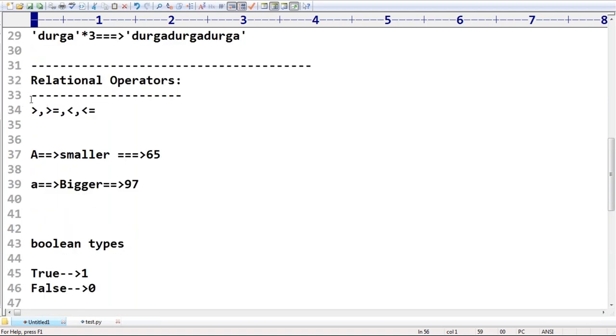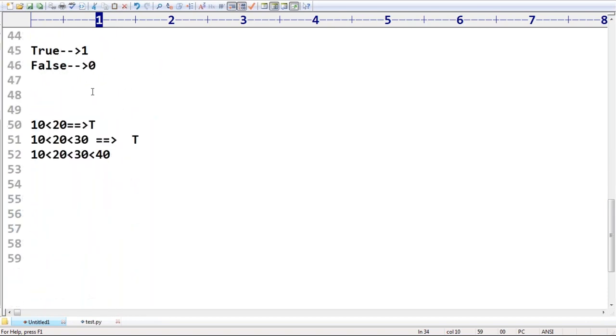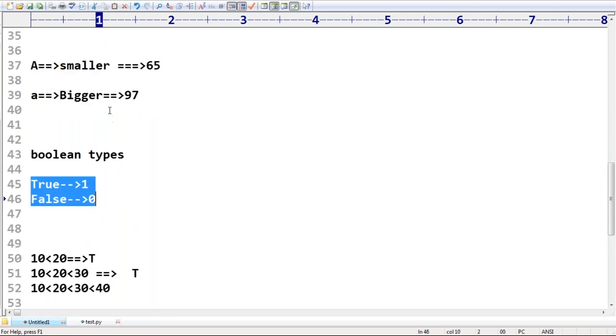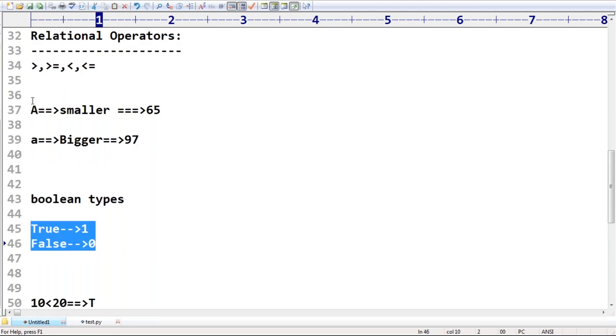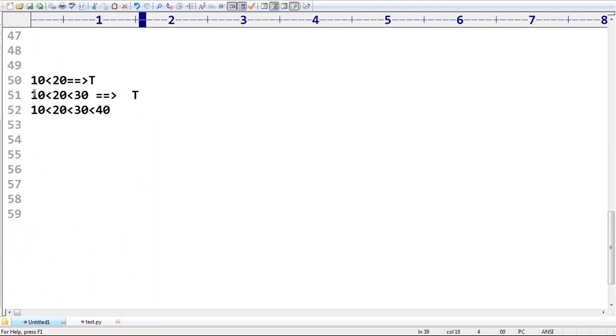These operators are called relational operators. We can apply them for numbers, for string type, and for Boolean type, no problem at all. If we apply them for Boolean type, true is considered 1 and false is considered 0. For string type, comparison happens based on alphabetical order, based on Unicode values. Chaining of relational operators is also possible, but only if all comparisons return true is the result true. Otherwise, the result is always false.